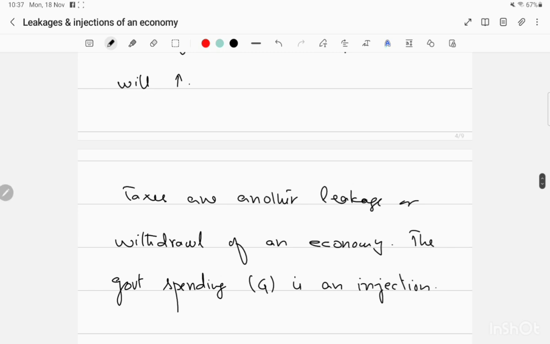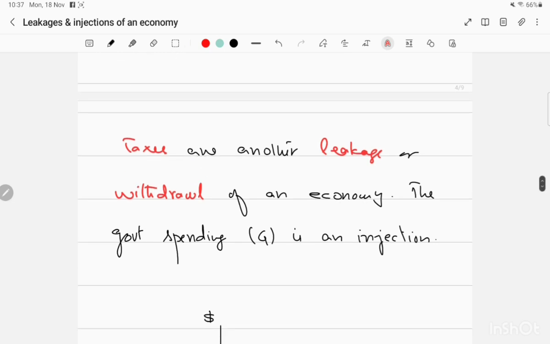Now come towards another injection, that is the taxes. No, sorry, another leakage. Another leakage of the circular flow is taxes, another leakage or withdrawal of the national income. Now the income of the household is divided into two parts, saving plus taxes, of an economy. The government spending is an injection to this circular flow. The government spending, denoted by G, is going to be the injection to this circular flow of national income.